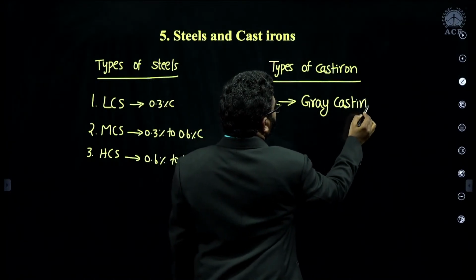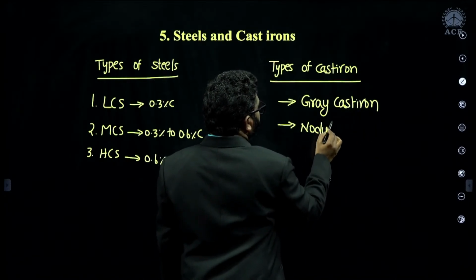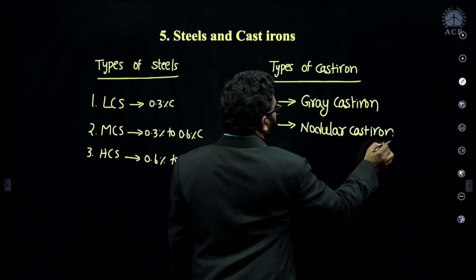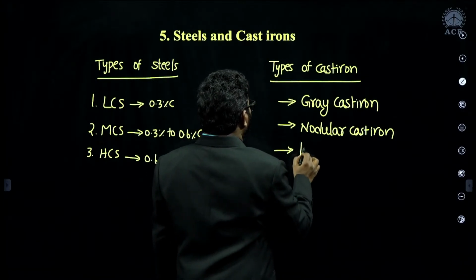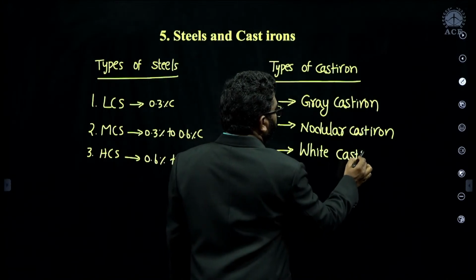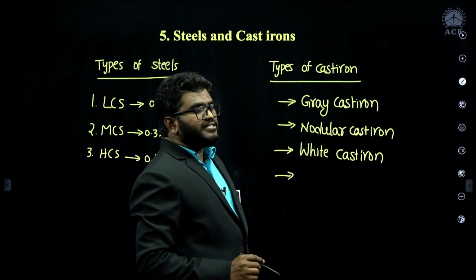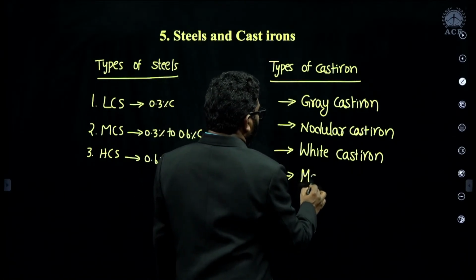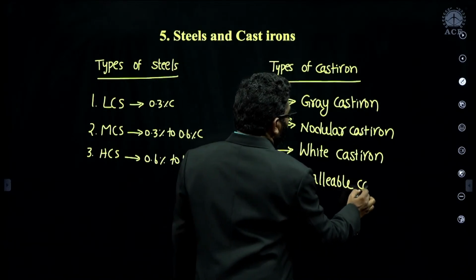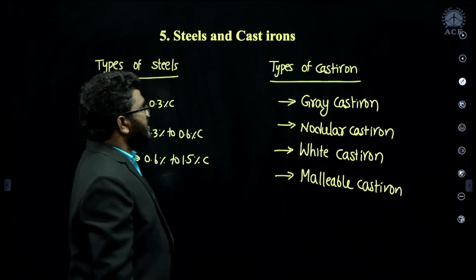Grey cast iron, nodular cast iron or ductile cast iron, white cast iron, and malleable cast iron. So you should focus on all these types of steels and cast irons.